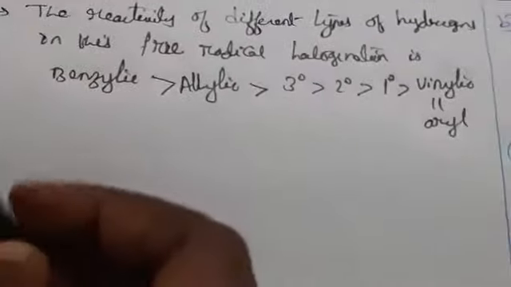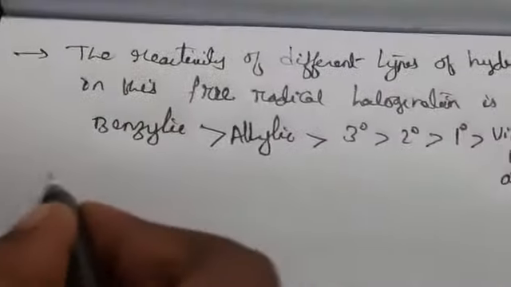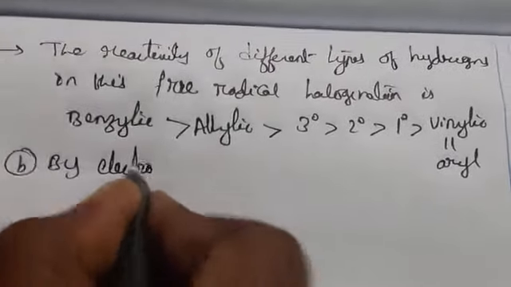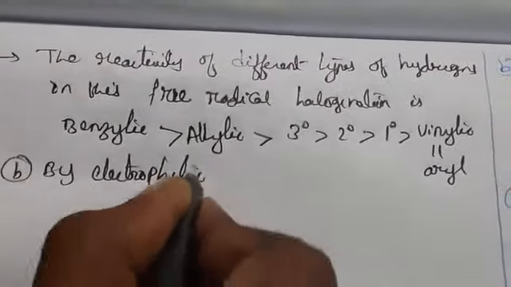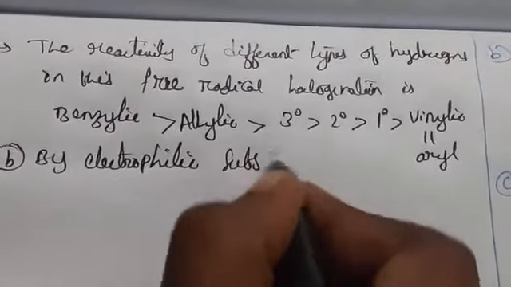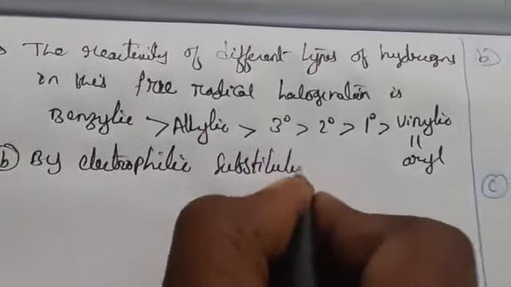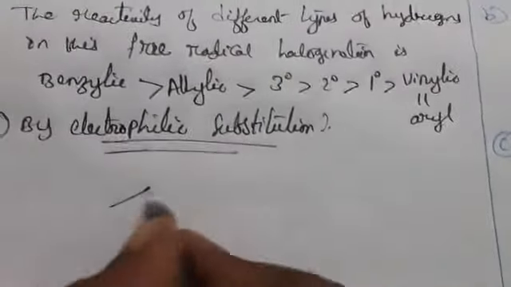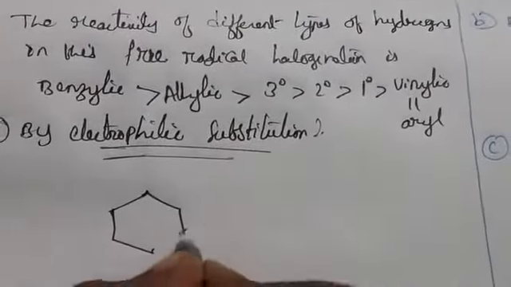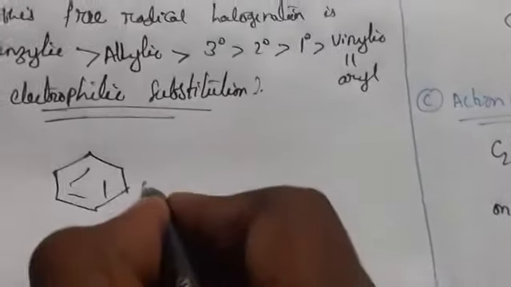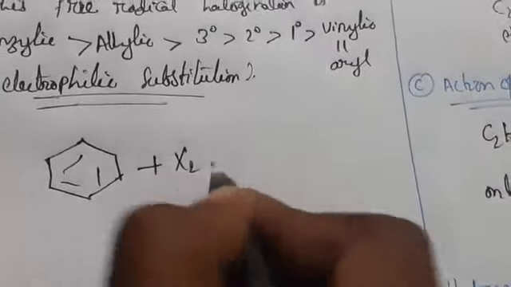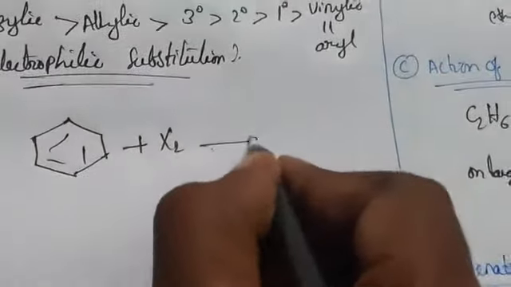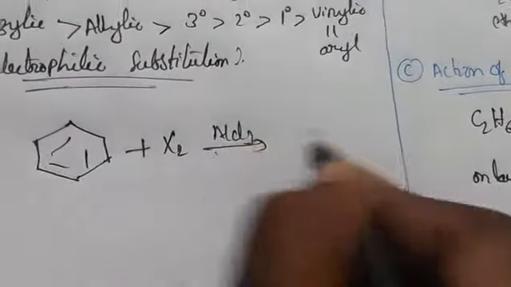Coming to electrophilic substitution: in electrophilic substitution reactions, an electrophile attacks. Now we take benzene plus X2, any halogen, in the presence of AlCl3.